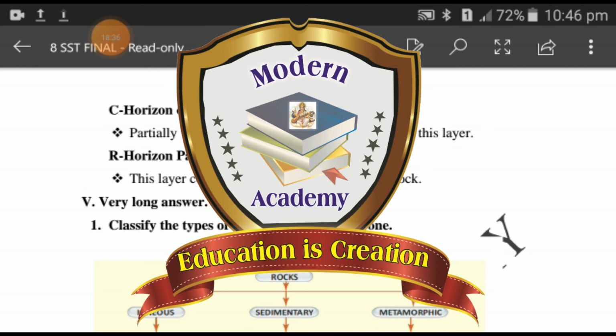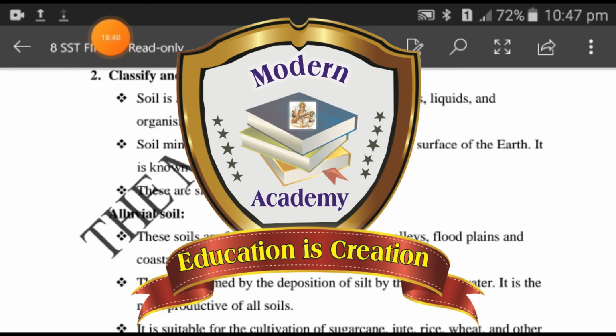Now worksheet. Fifth Roman, second question, classify and explain the types of soil. First point, soil is a mixture of organic matter, minerals, gases, liquids and organisms that together support life. Soil minerals form the basis of soil. It forms on the surface of the earth. It is known as the skin of the earth.